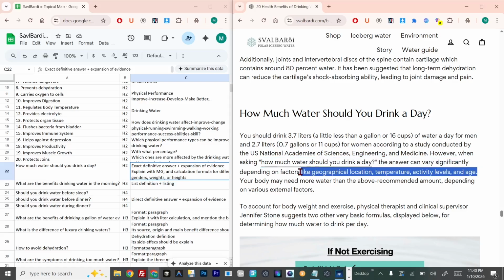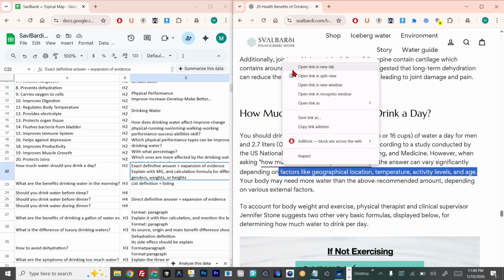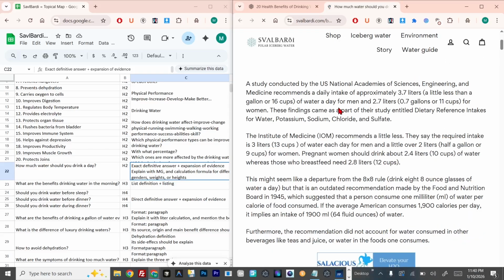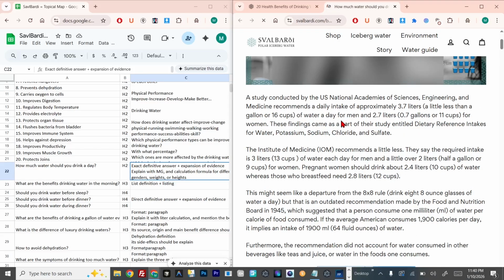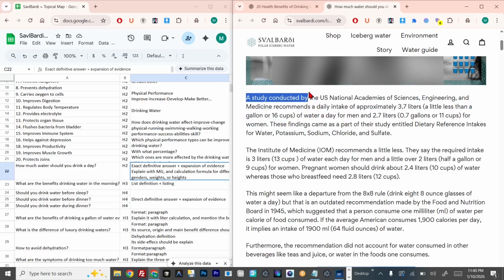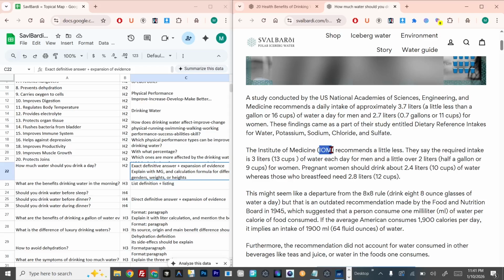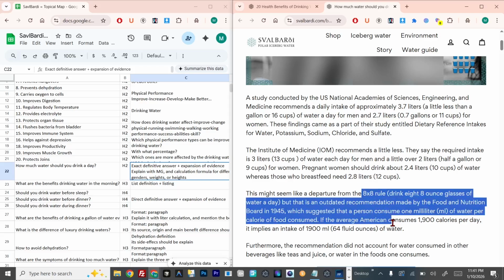You can see here we give the different factors, and if I open this specific article, we also mention these specific factors. You can see we start with the research, US National Academies of Sciences, and then we give the numerical values, also different abbreviations, the different measurement units, the 8x8 rule, and the different types of numerical values.